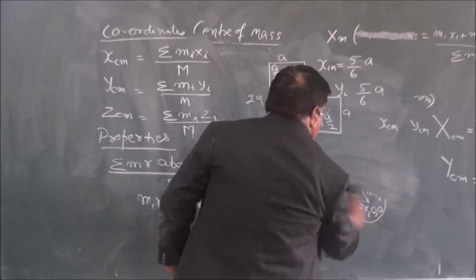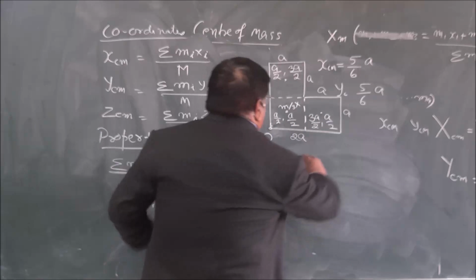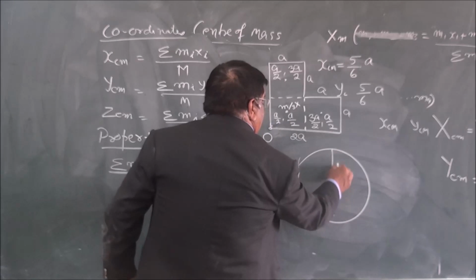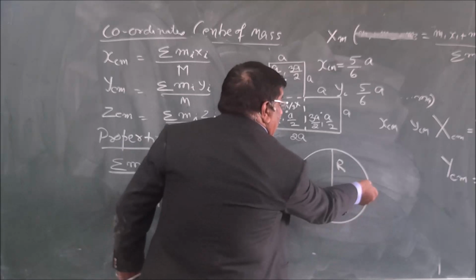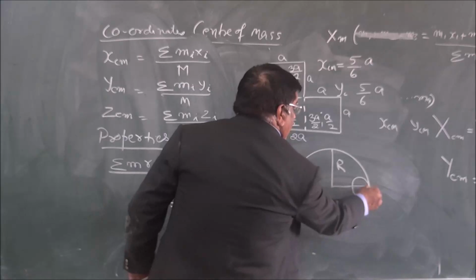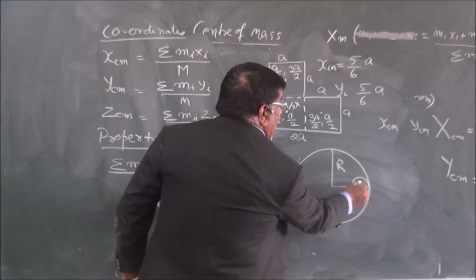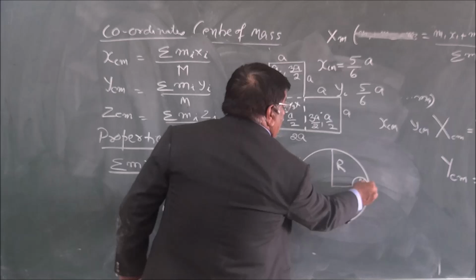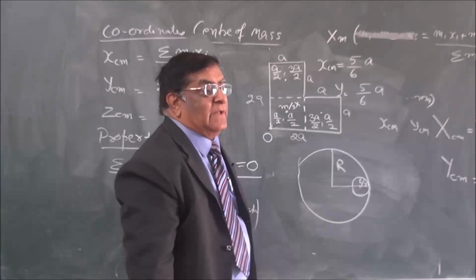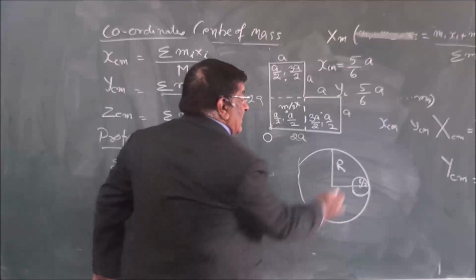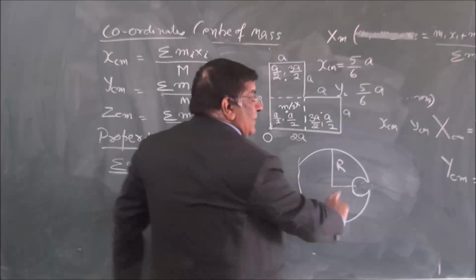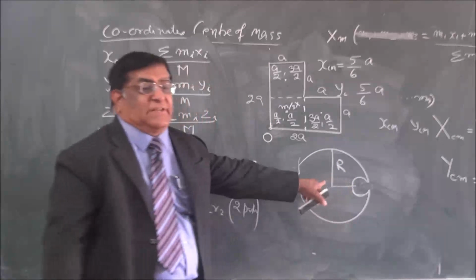What is that? There is a circle, it has got radius r. Here we cut another circle from here. This has got radius r by 2. This is cut from here. Now for the remaining body, this is gone. This is the remaining body. What is the center of mass of this remaining body?